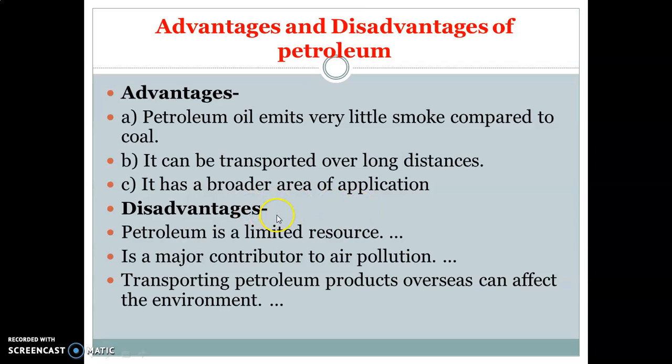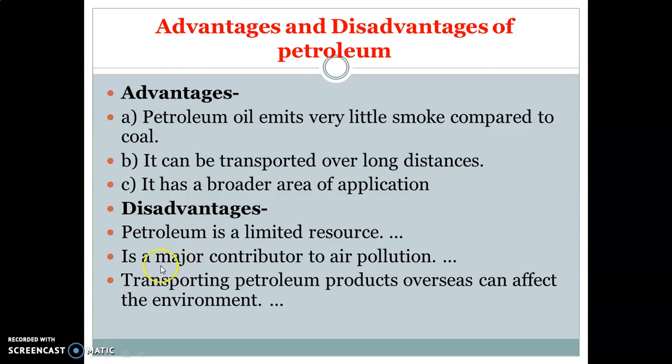Next is disadvantages. First disadvantage is petroleum is a limited resource. As we know, petroleum is considered as a non-renewable energy resource. So we can say, the rate of consumption of petroleum is comparatively more than the rate of formation. It takes millions of years in the formation of petroleum. So we have limited petroleum reserves.